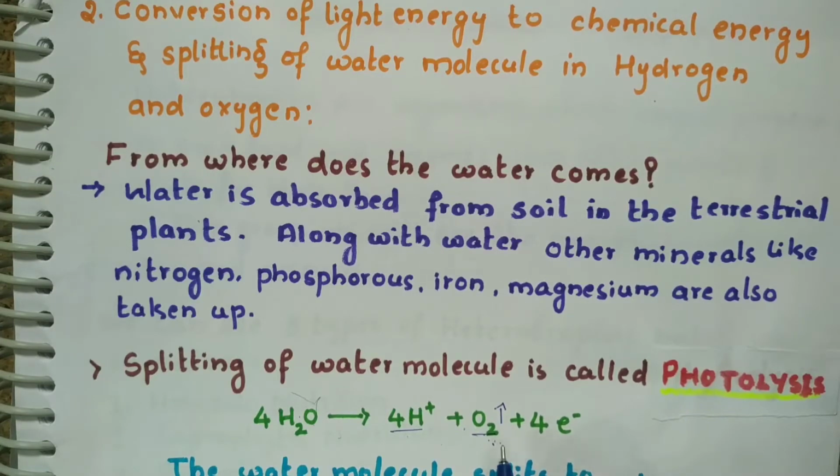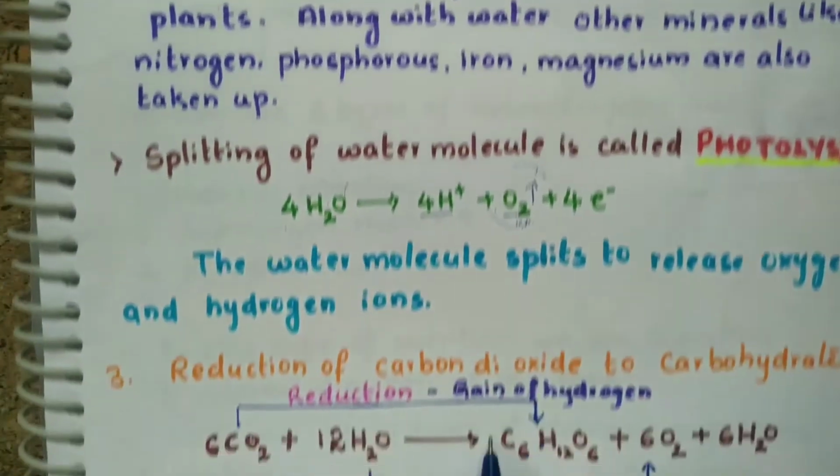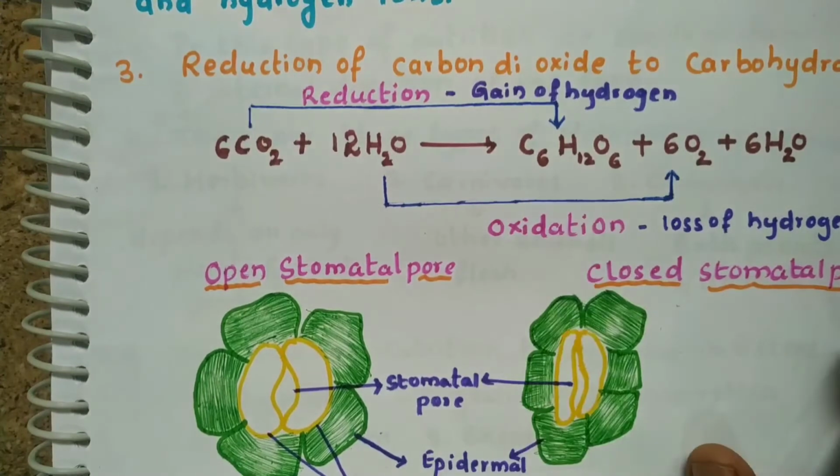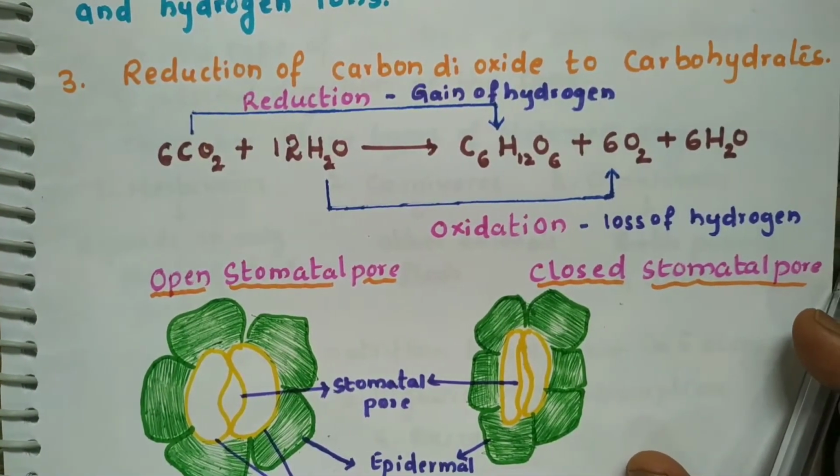This is the process in which we get the oxygen for our respiration. All other organisms use this oxygen given by the plants during photosynthesis for respiration. So water molecules split into four hydrogen ions, oxygen and electrons are released. So this is the second step in photosynthesis. The third step is reduction of carbon dioxide to carbohydrate.